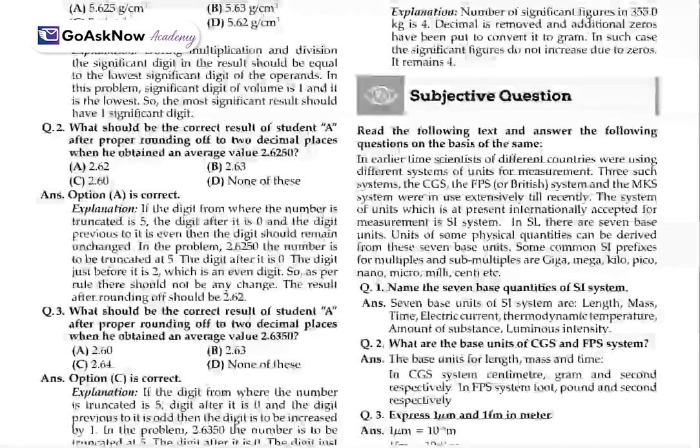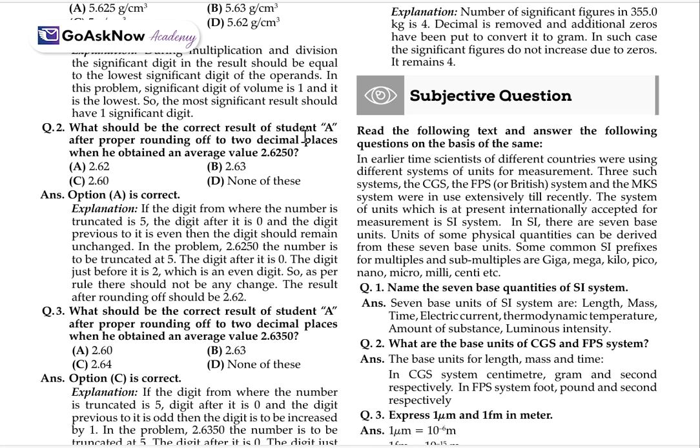Moving to the next. What should be the correct result of student A after proper rounding to 2 decimal places when he obtained the value 2.6250? The correct result will be 2.62, because the number terminates at 5, the digit after it is 0, and the digit previous to it is even, so the digit remains unchanged.